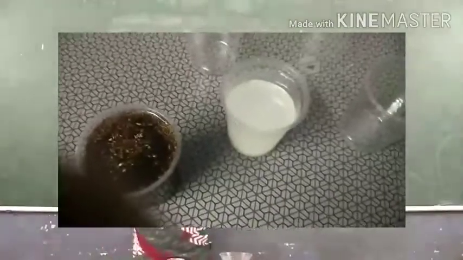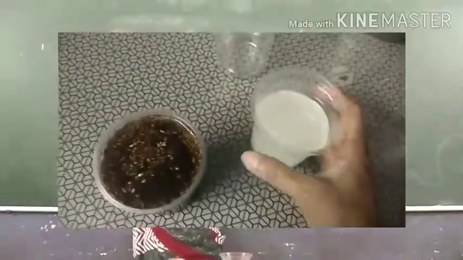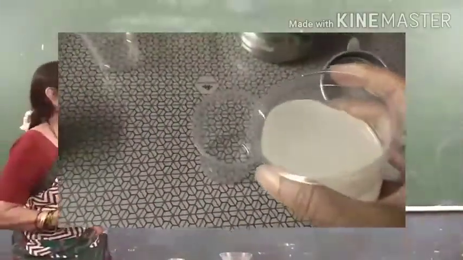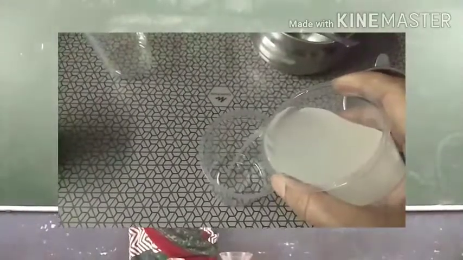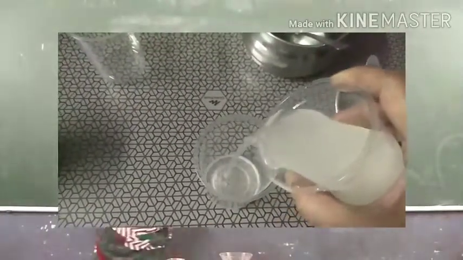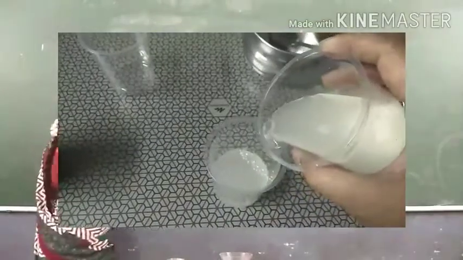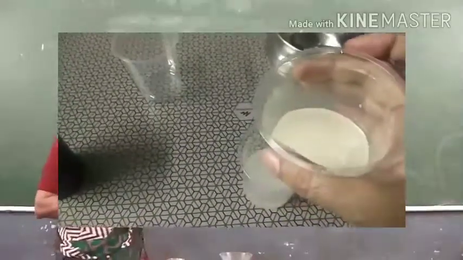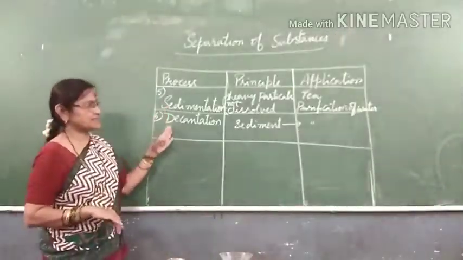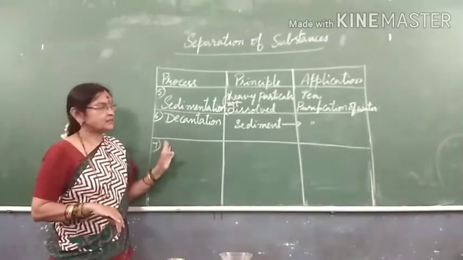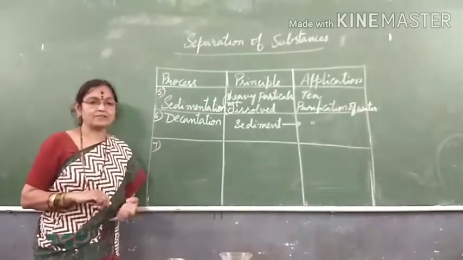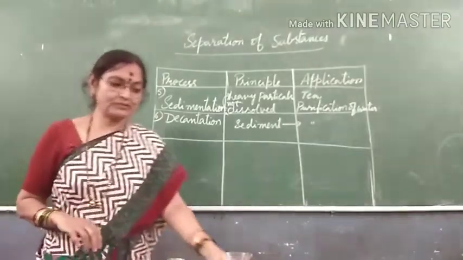So how are you separating? Formation of sediment itself is the principle here, and removing the upper water is the process of decantation. The same applies in these processes, where we use tea and coffee decoction. Next, what process are we doing? Now, I will show a small experiment along with these processes. Again, you will observe this in our day-to-day life, and you have to tell where we do it.